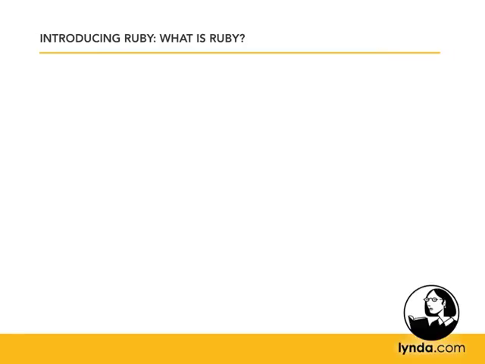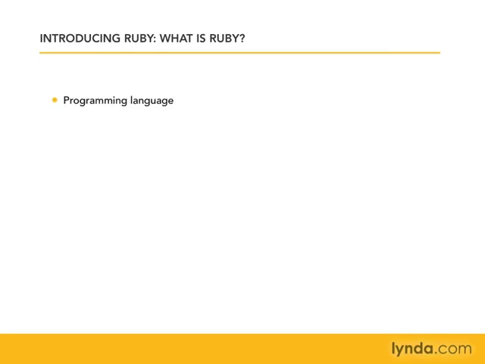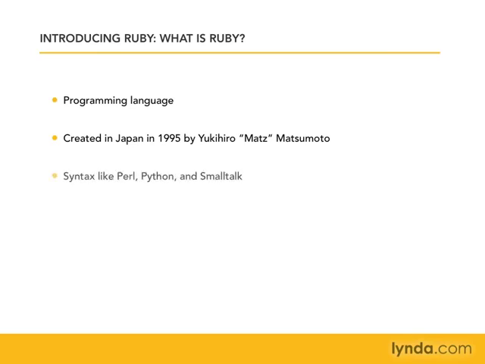I'd like to start out our Ruby Essential training by introducing Ruby to you, and first answering the question, what is Ruby? Well, you probably already know that Ruby is a programming language. It's a language that was created in Japan in 1995 by Yukihiro Matsumoto. People just call him Mats for short. And Ruby has a syntax, or a language structure, that's a lot like Perl, Python, and Smalltalk. In fact, Matsumoto said that when he created Ruby, he was trying to create a language that was more powerful than Perl and more object-oriented than Python.